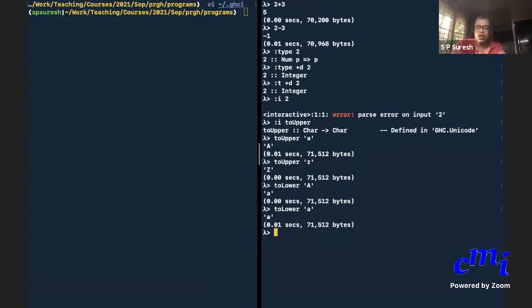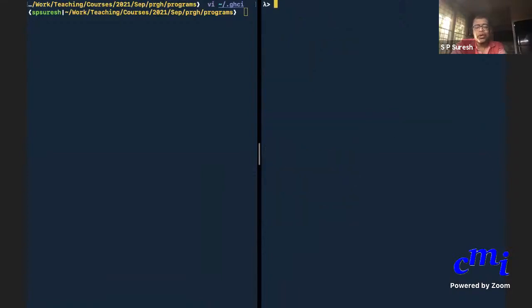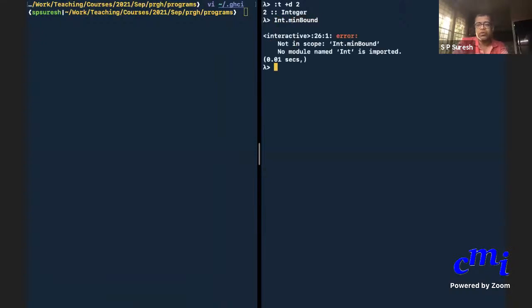They will have some default. What else can you do? Like I said, when you say :t +d, 2 + 2, it says Integer rather than Int. So Int is a type with bounds, Integer is a type without bounds. What are the bounds for Int? You can ask what the bounds are. You can say minBound for Int.